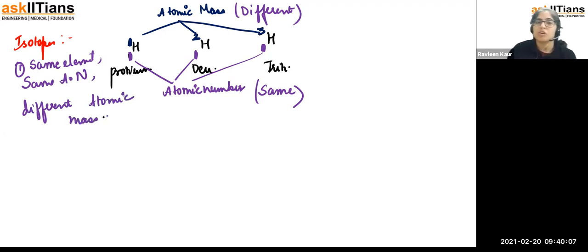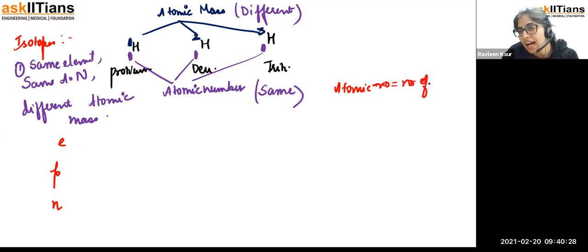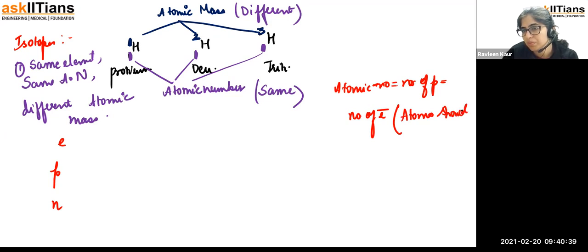Same element, same atomic number, but different atomic mass is called isotopes. We can observe directly from here, if you try to understand the electrons, protons and neutrons scenario, that atomic number is equivalent to the number of protons, and this is also going to be equal to the number of electrons, but the condition is that the atom needs to be neutral. The atom should be neutral.